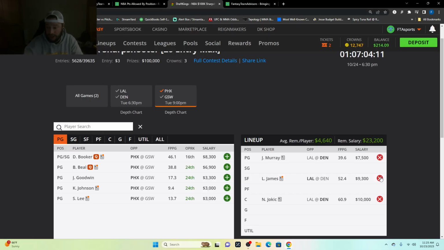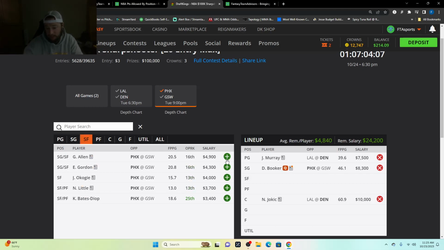You maybe take James out. You could go with Booker, and you could go Beal, just depending what you want to go with there. So Booker could be there. Beal could be your point guard. You could put him in the guard or utility, the average 4,300.